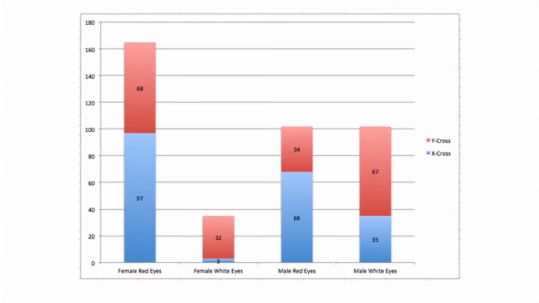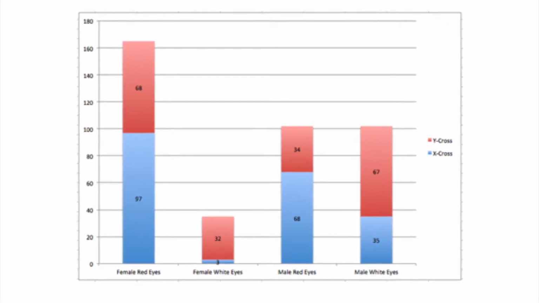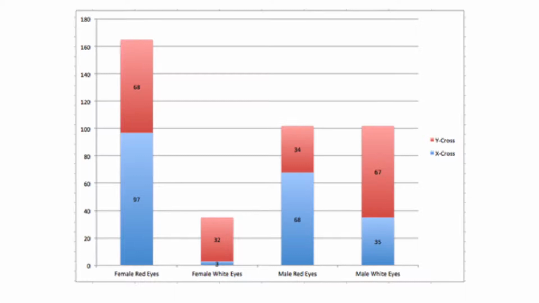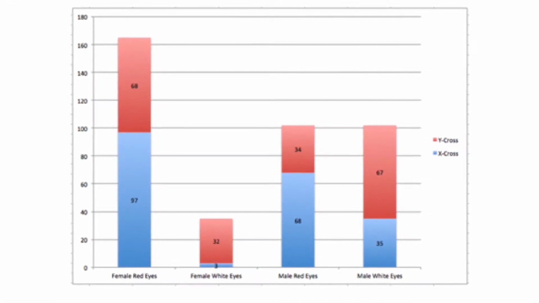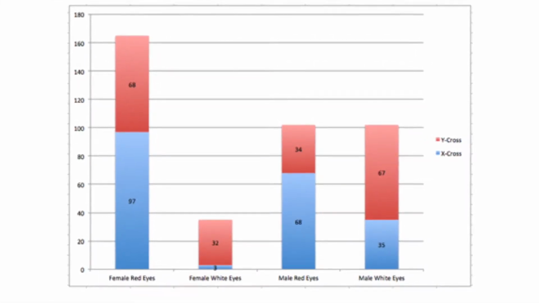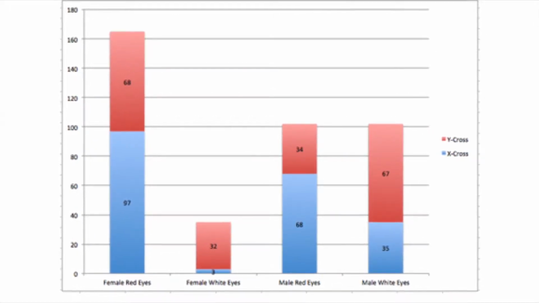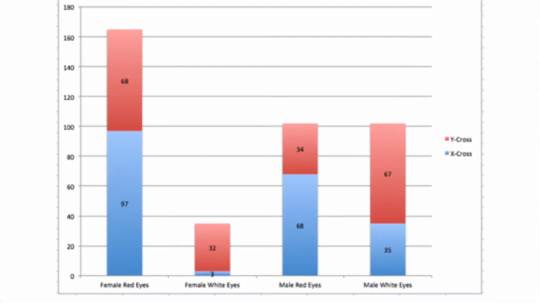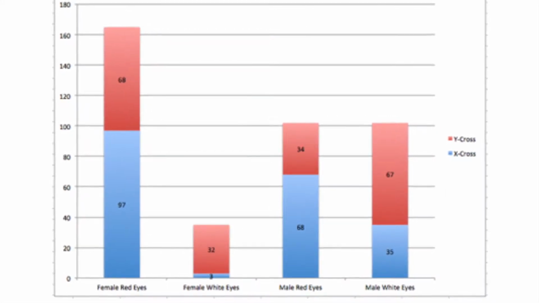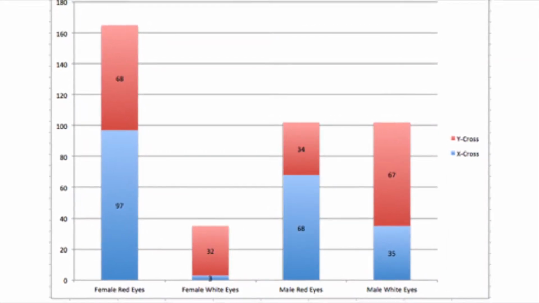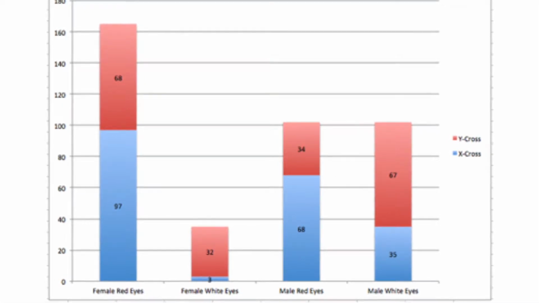The graph shown is a combination of the total number of flies observed for the white-eye mutation. There was not a big difference in the number of red-eyed females between the two crosses. For white-eyed females, the X cross should theoretically have 0, but there were 3 observed. There are more white-eyed males for the Y cross because the F1 generation for that cross had fathers who had the mutation and mothers who were carriers of the mutation.